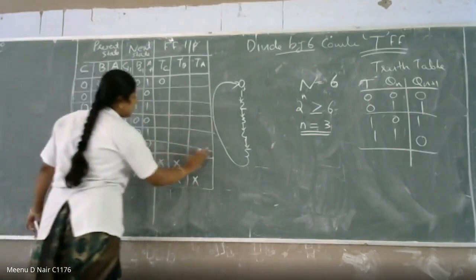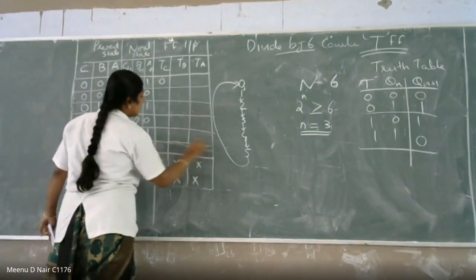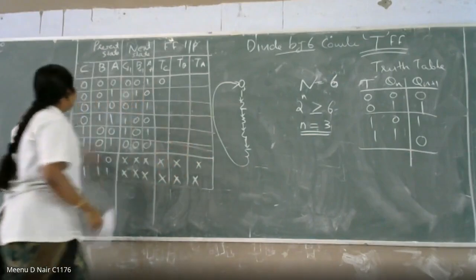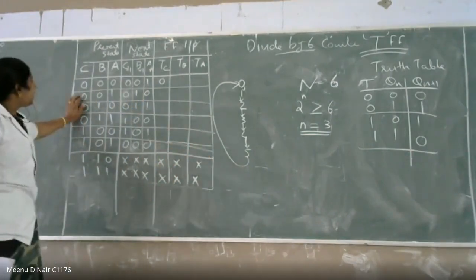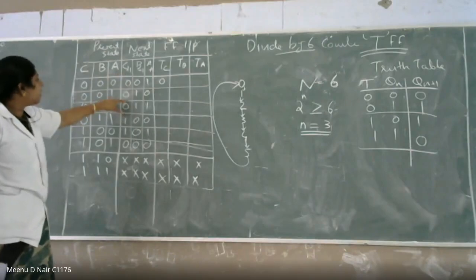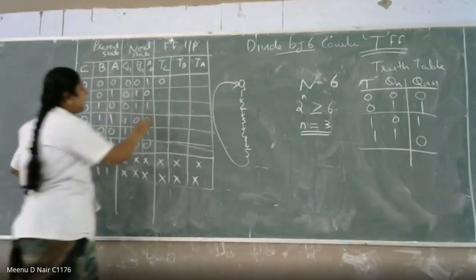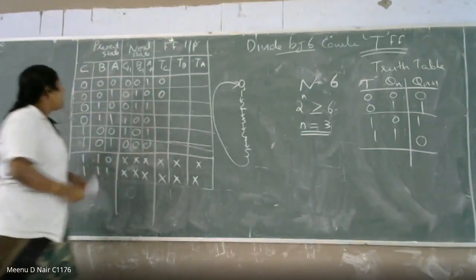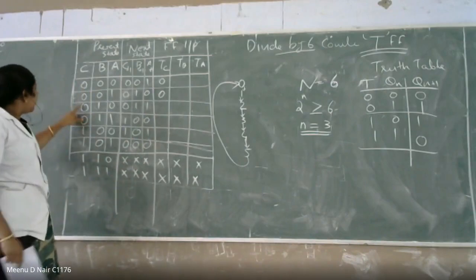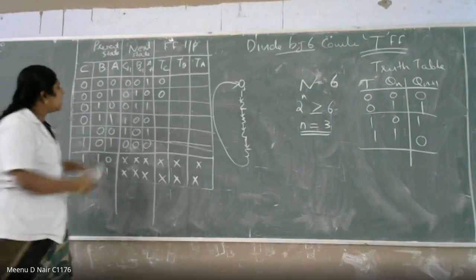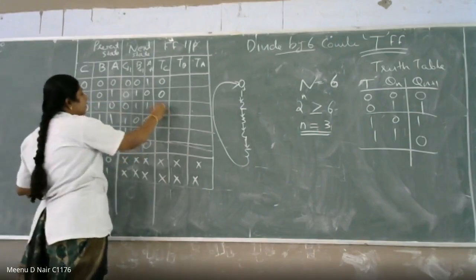So the present state and next state are 0 here, then T is equal to 0. Here also the next state is 0, 0 to 0, so T is equal to 0. What about the third one? The third one also is 0 and the next state is also 0, so TC is equal to 0.